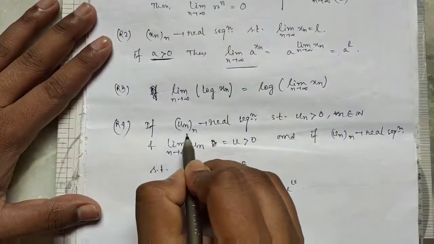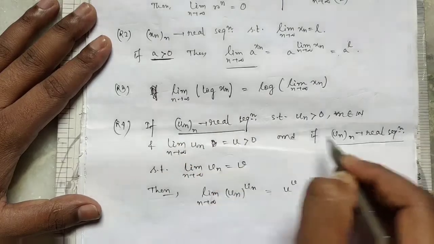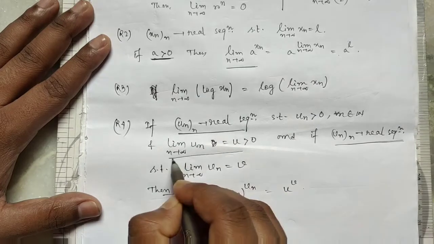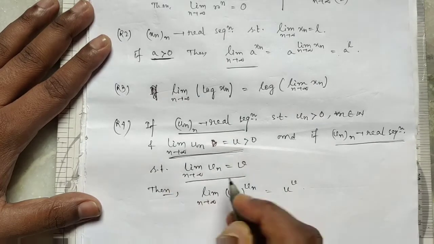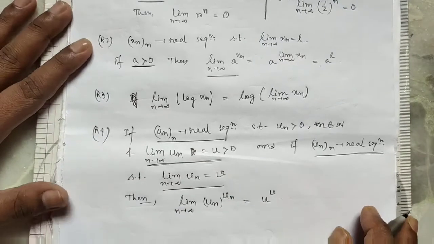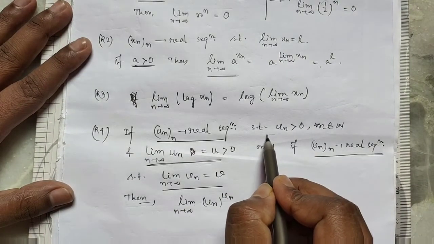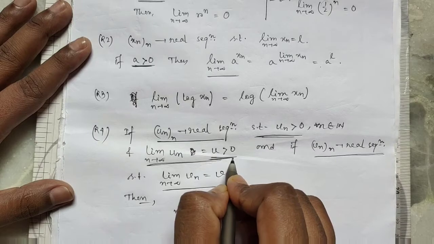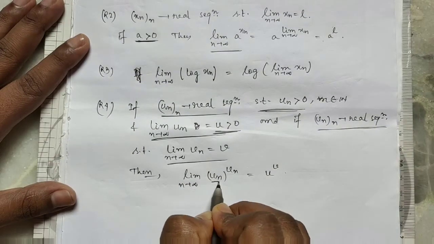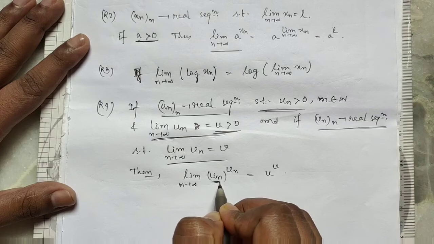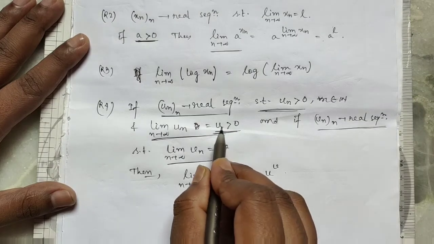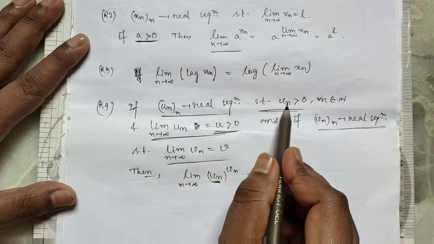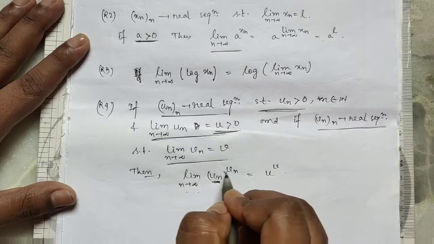So we repeat this. If un and vn are two real sequences, and un converges to u and vn converges to v, and the extra condition is that un is greater than 0 for all n and u is also greater than 0, that is, un is convergent to u with limit greater than 0 and each term of un is greater than 0, then limit n tends to infinity un to the power vn equals u to the power v.